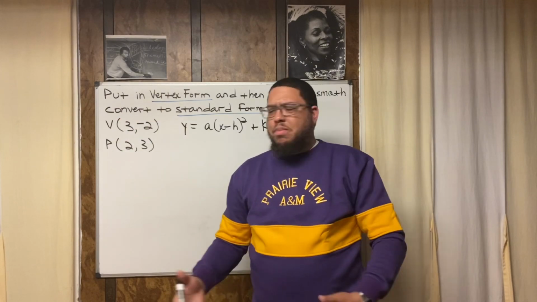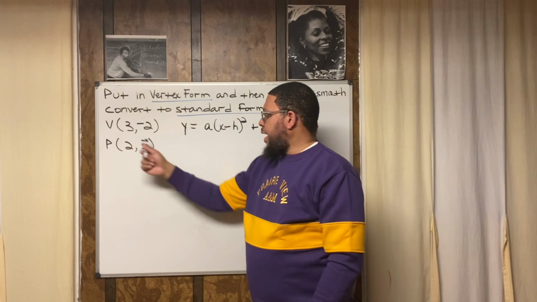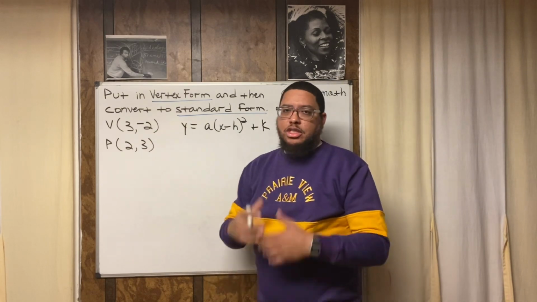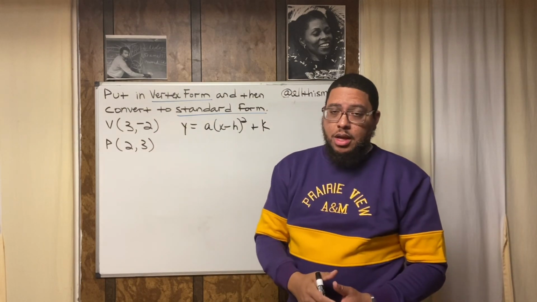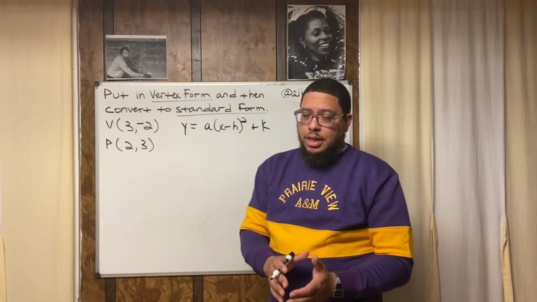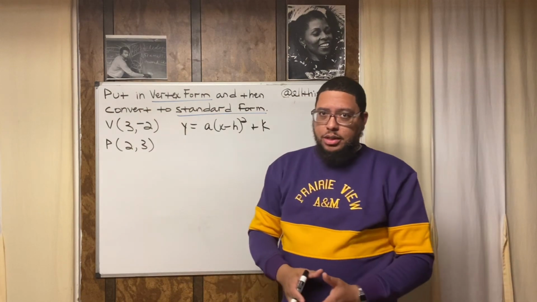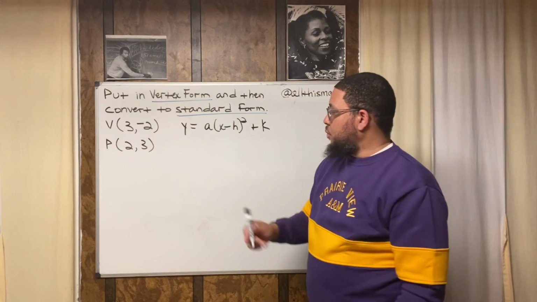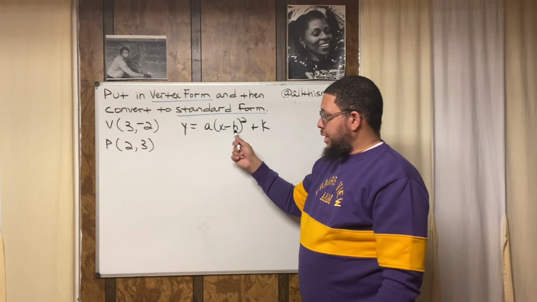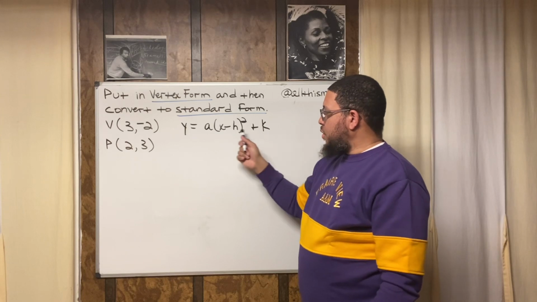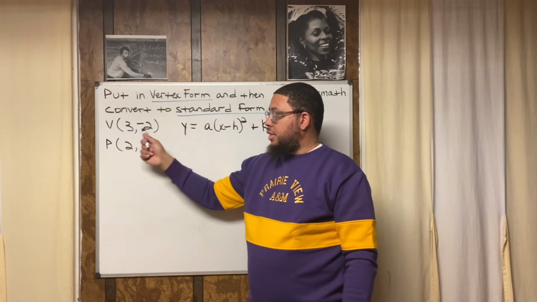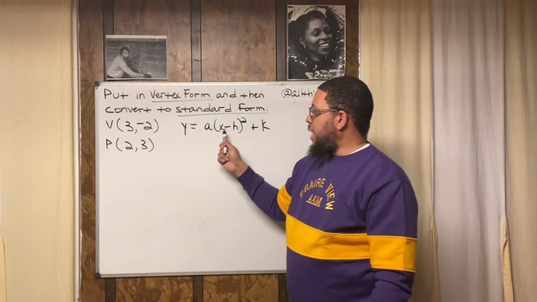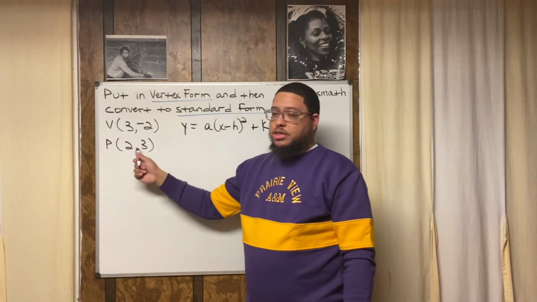You might be saying, well, how come that's not x and that's not y? Because the vertex is a special point. It's so special, it's got its own letters for its coordinates. We don't use x and y to describe the vertex; we use h and k. So h and k represent the coordinates of the vertex, whereas x and y represent the coordinates of some other random point.